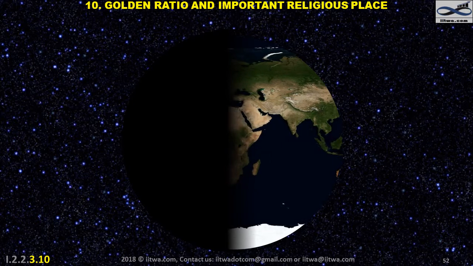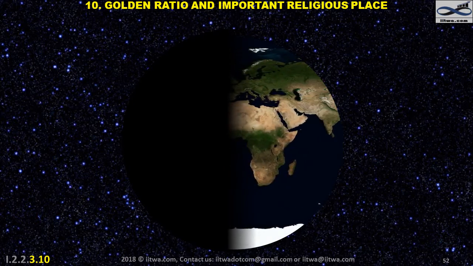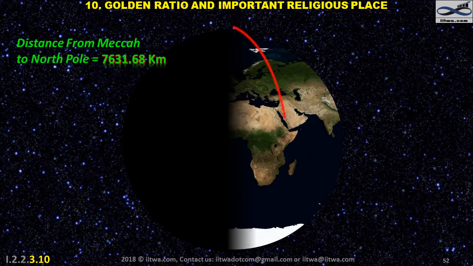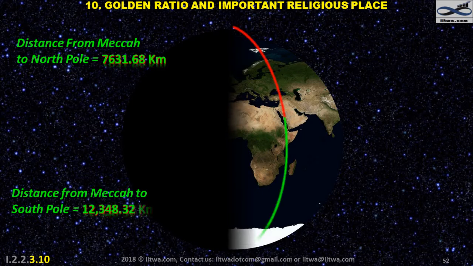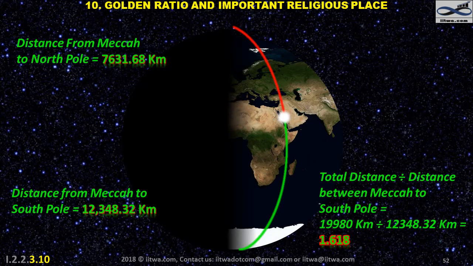An important religious city, Mecca. The religious city Mecca is located at the golden mean of the world. The distance from Mecca to the North Pole is 7,631.68 kilometers, and the distance from the South Pole to Mecca is 12,348.32 kilometers. The total distance is 19,980 kilometers. The larger section of this is the distance between Mecca and the South Pole.